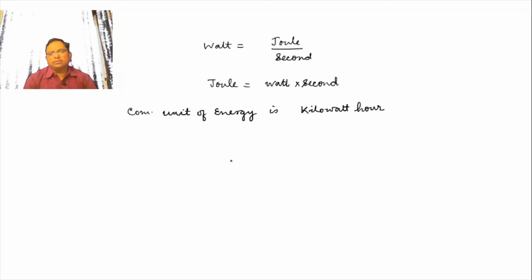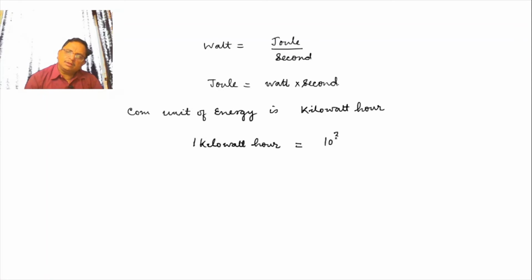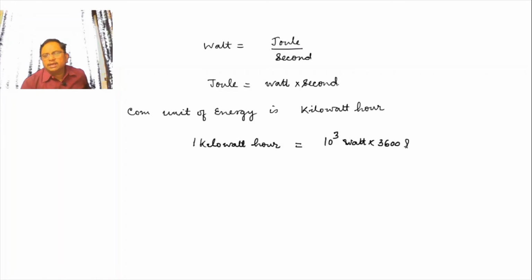Now I want to convert kilowatt hour into joule. 1 kilowatt hour is how much joule? First we convert into watt second. 10 to power 3 watt, and hour converted into 3600 seconds.